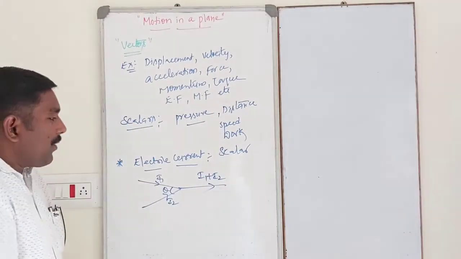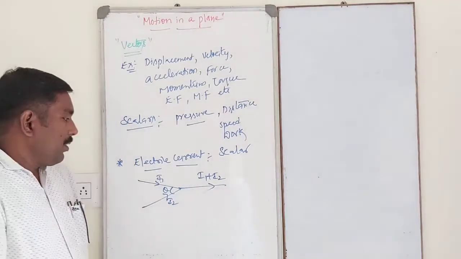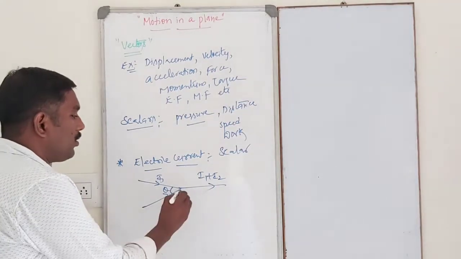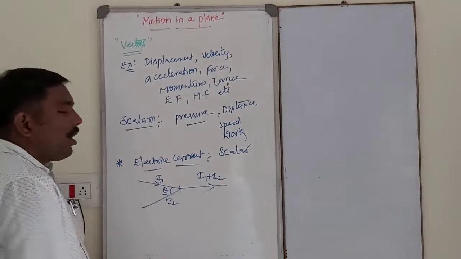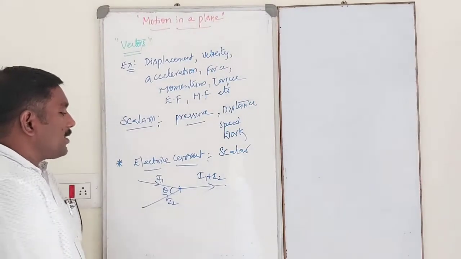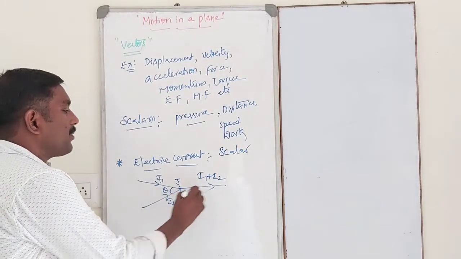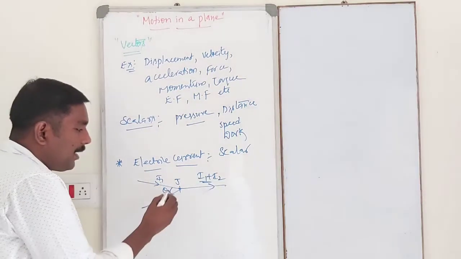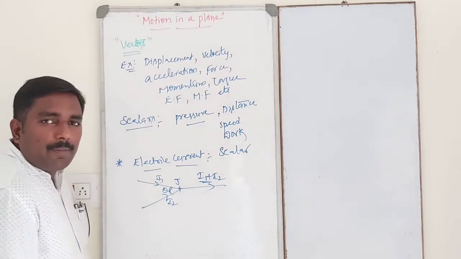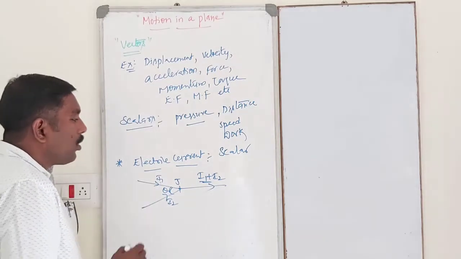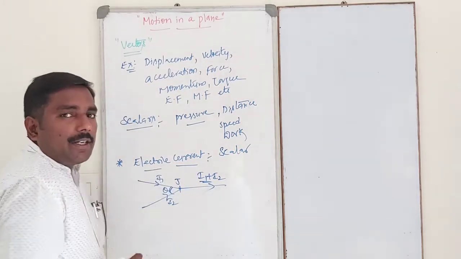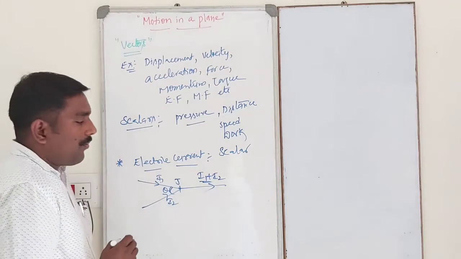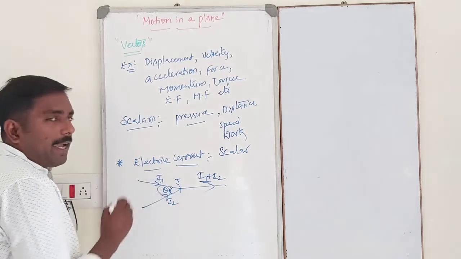By Kirchhoff's first rule, the algebraic sum of the currents at the node will be 0, or the sum of the currents entering the junction is equal to the sum of the currents leaving the junction. So in this case, the total current is independent of angle. Electric current does not obey the law of vector addition.